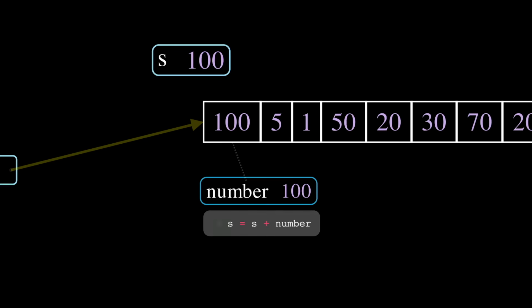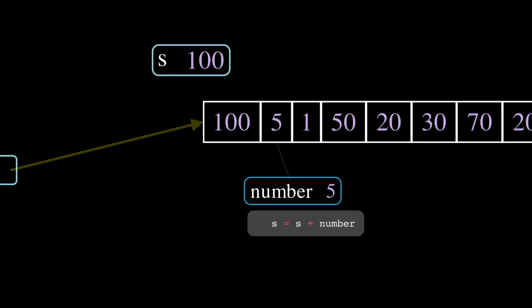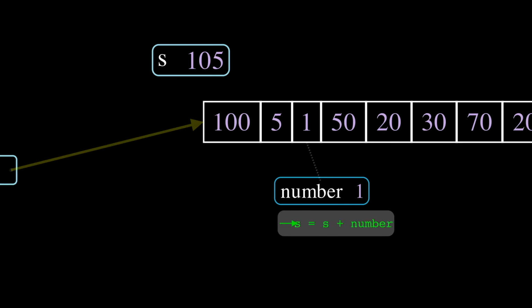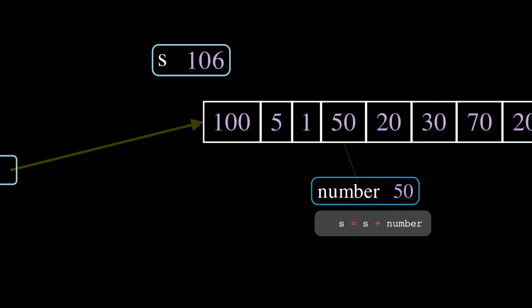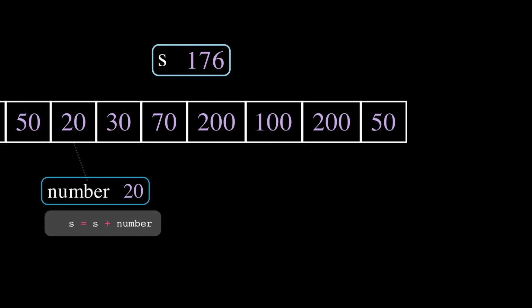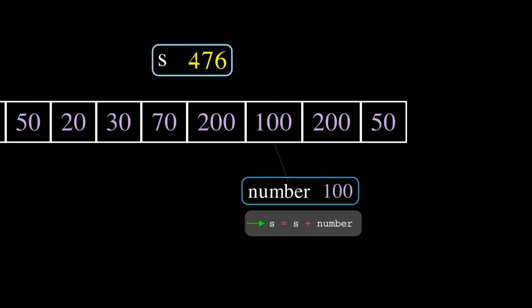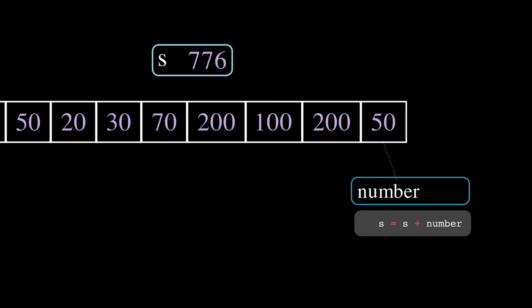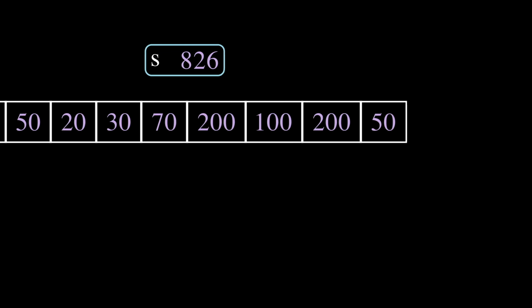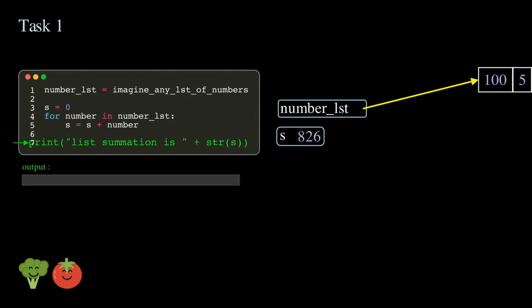After that, the variable number hops to the next one. Number changes value to 5. The value of s at this point is 100. We increase it by 5, so s becomes 105. Of course, the variable number hops onto the next one again and updates s again. This process repeats, so the variable s is getting bigger and bigger by accumulating all the index the loop has passed through. By the time when the loop terminates, the variable s has already collected all the values along the way. Pretty ingenious, right?